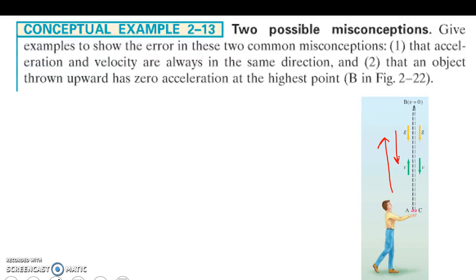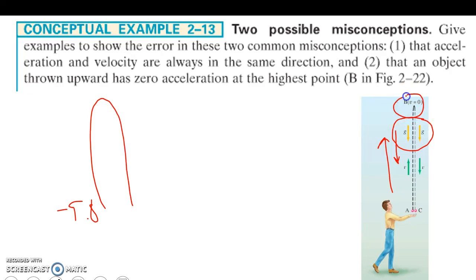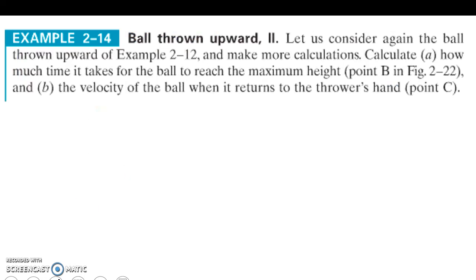When an object is thrown upward, it has 0 acceleration at the highest point. Gravity never changes. My acceleration of g of negative 9.8 is constant throughout the travel of this ball. So it's going to be the same from the top to the bottom. It's going to start out at negative 9.8, all the way at the apex of the height, where velocity is 0. It's still going to be negative 9.8, but acceleration never changes.